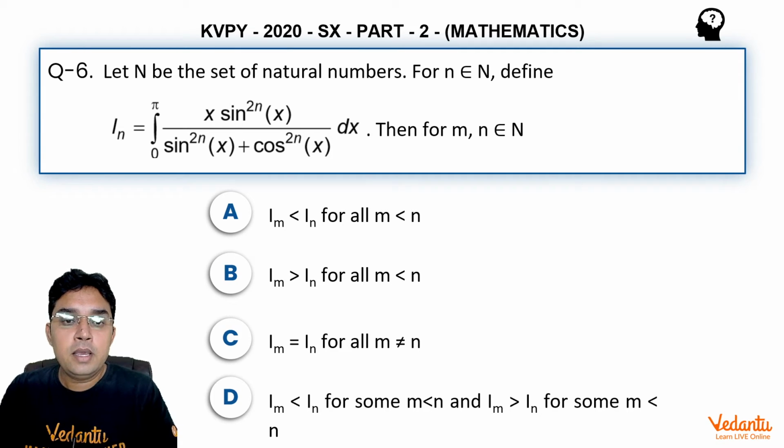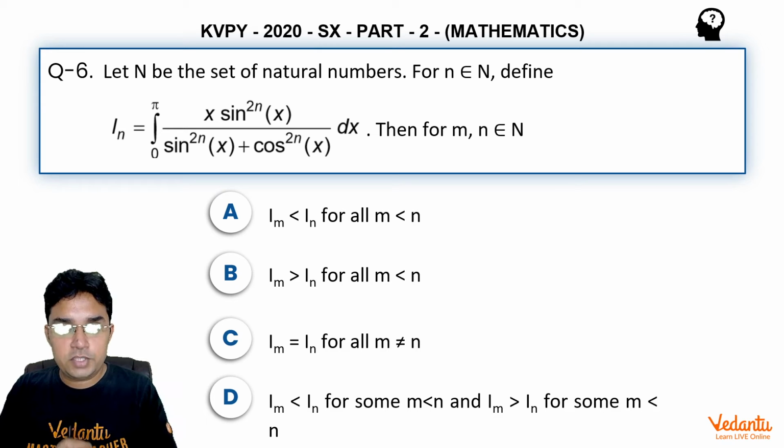We are discussing the paper of KVPY 2020 SX stream. This is question number 6 from part 2, from the topic definite integration. The question says, let N be the set of natural numbers.